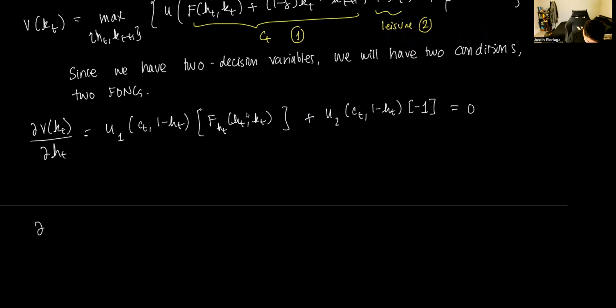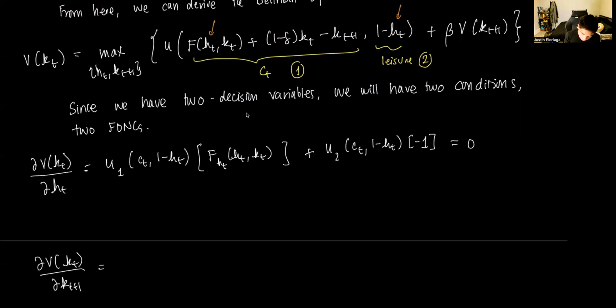Next, we have the partial of V_KT with respect to KT plus 1. So this one would be equal to, notice that we only have KT plus 1 in the first argument and the continuation value.